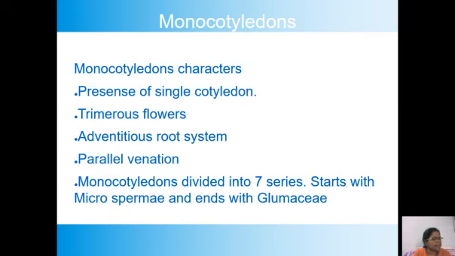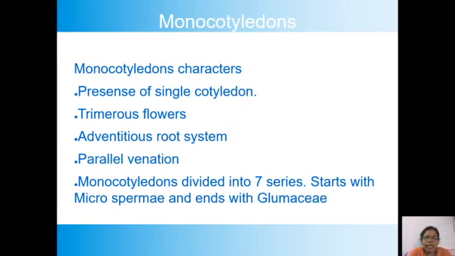Epigynous condition. In the epigynous condition, the ovary is always inferior. The perianth is arranged in 2 walls. The inner wall perianth is petaloid in nature, and the outer wall is sepaloid in nature.